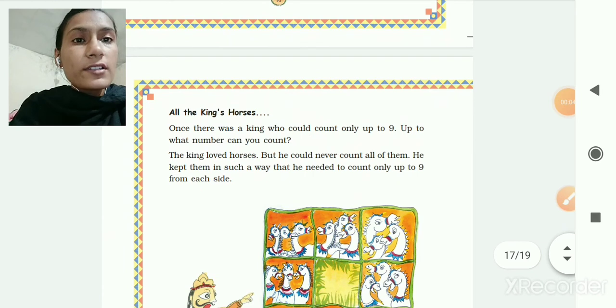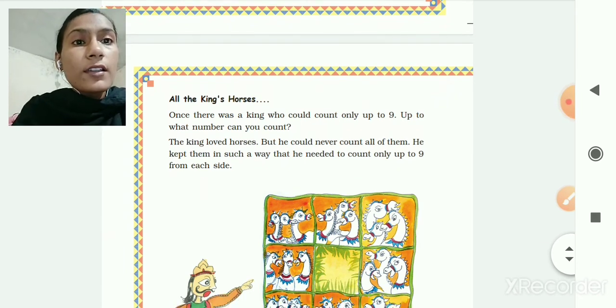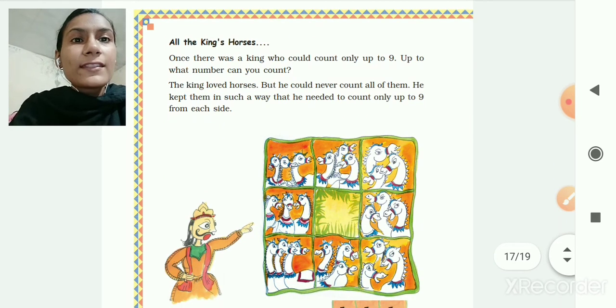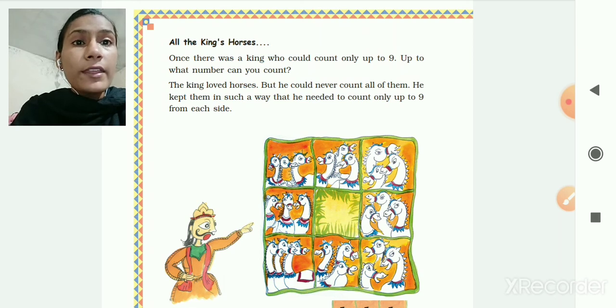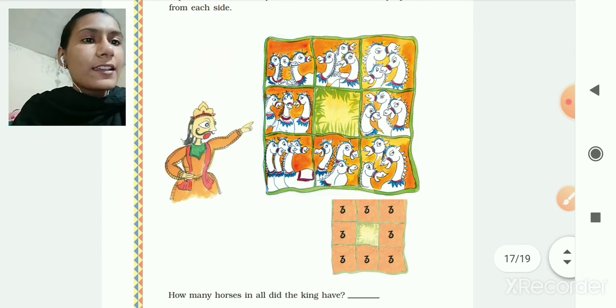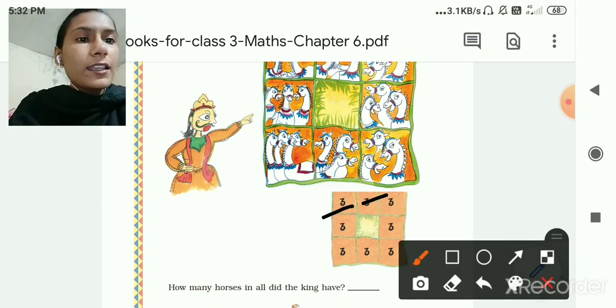All the king's horses. Let's say once there was a king who could count only up to 9. Till 9 only a king can count. Up to what number can you count? Now think. The king loved horses, but he could never count all of them. He kept them in such a way that he needed to count only up to 9 from each side, like this. 3, 3 and 3.